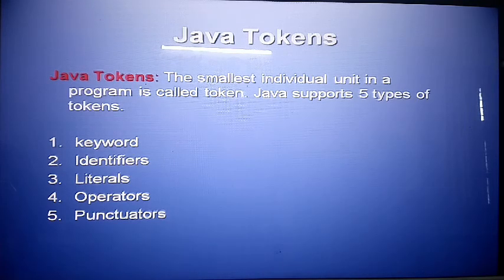Once again I repeat, the smallest individual unit in a program is called a token. And these are the 5 types: keywords, identifiers, literals, operators, and punctuators. I will discuss them one by one.